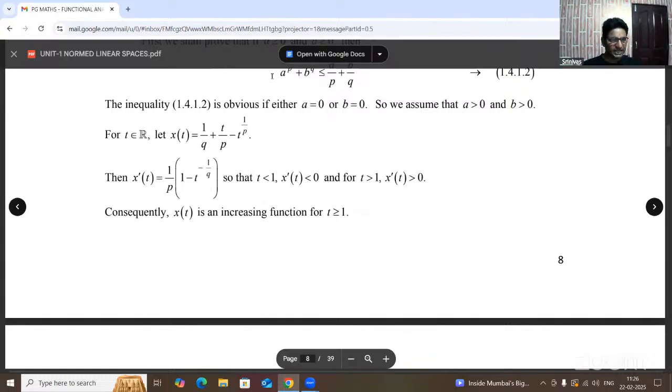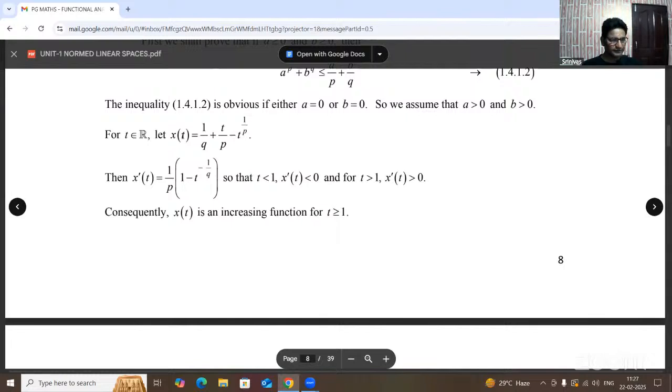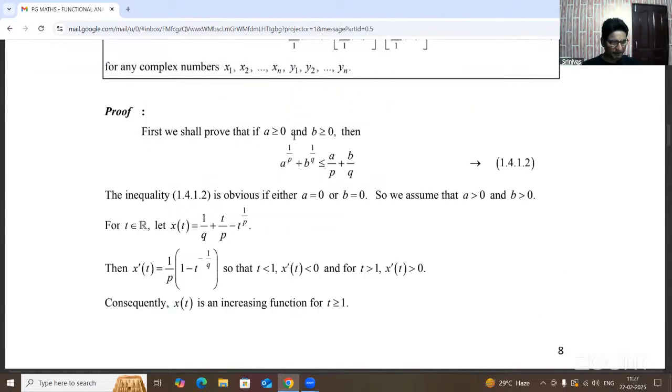Suppose you are taking a over b. So we assume that a is greater than 0 and b is greater than 0. Now our assumption is, t being any one of the real numbers, x of t equals 1 by q plus t by p minus t power 1 by p.